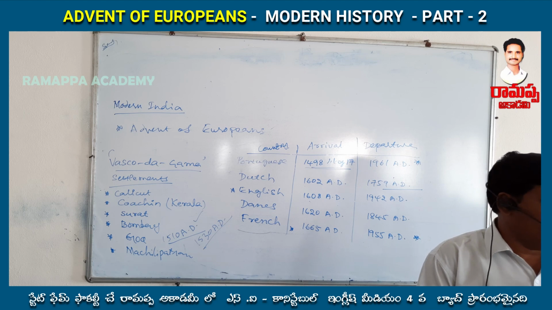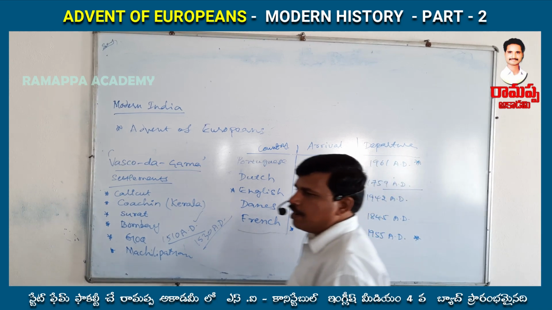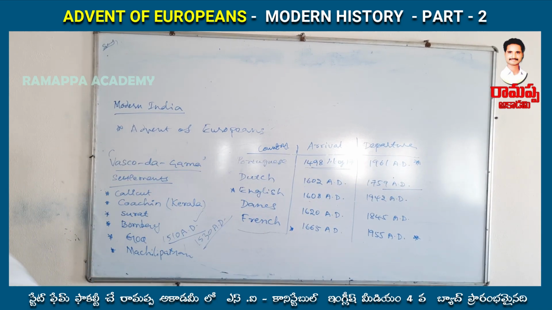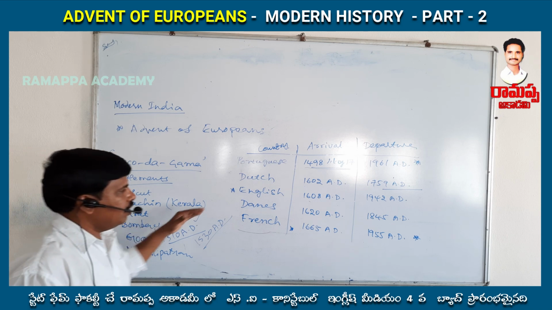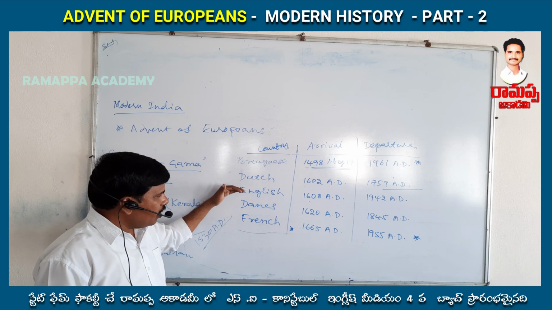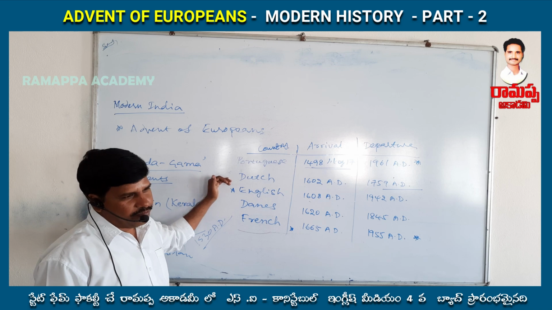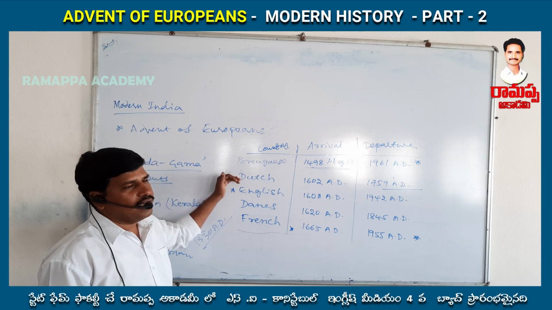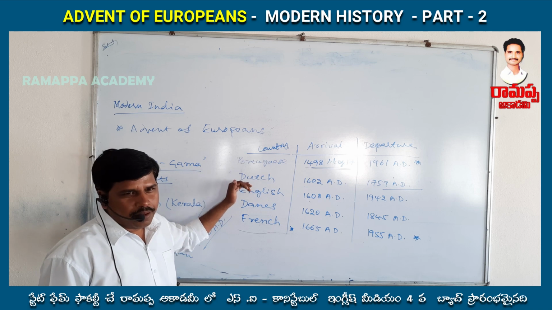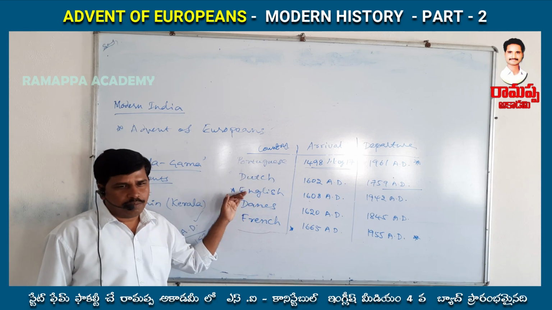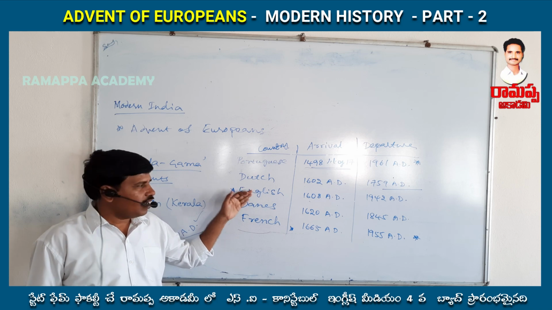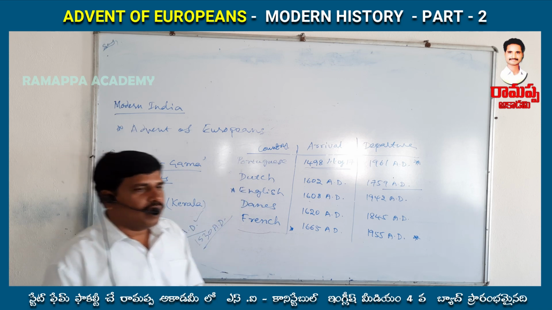Machilipatnam was the first Dutch settlement, and the important main settlement of the Dutch is Pulicat. Pulicat was the main important Dutch settlement. The Dutch East India Company was formed before the English East India Company, established in 1600. They came to India initially, before the English. So that's why the difference between these two is also very important.